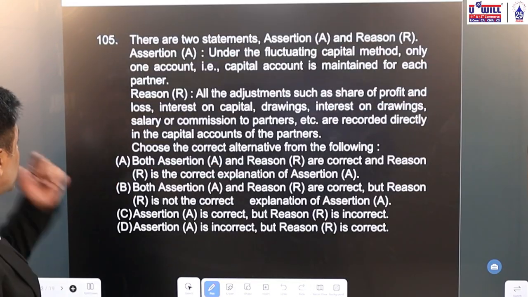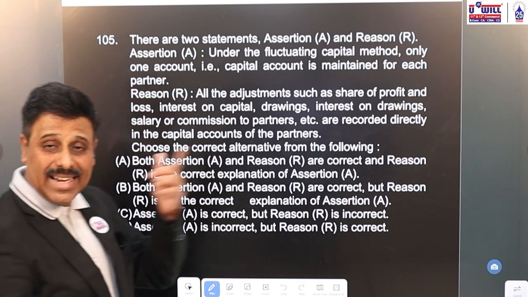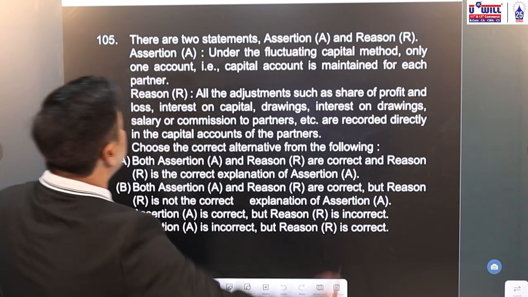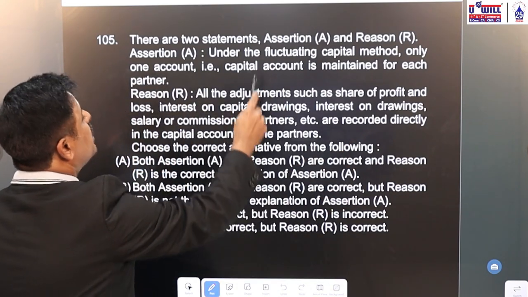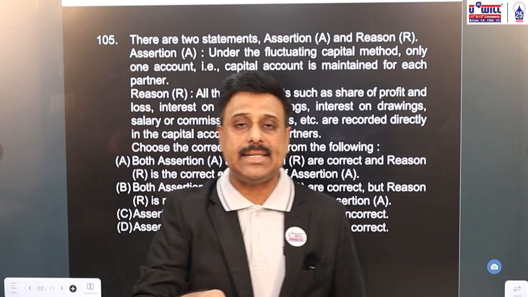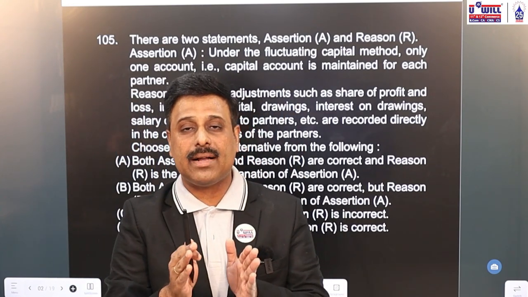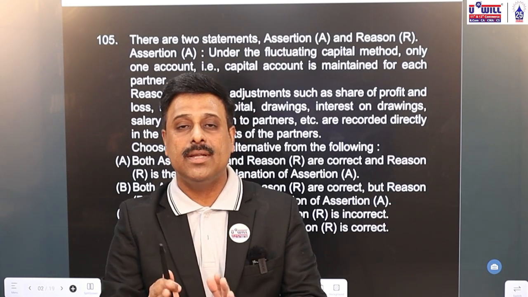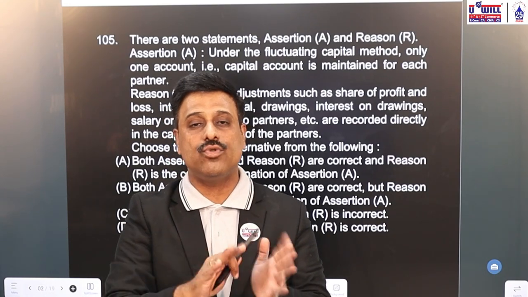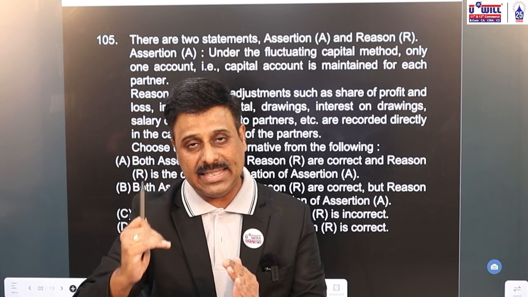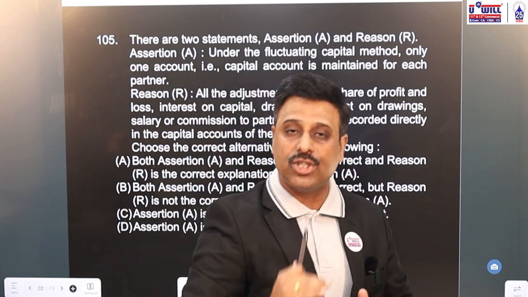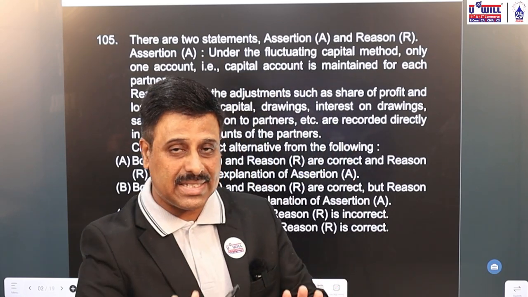Going to the next question, 105. Theoretical one, assertion and reasoning. There are two statements, assertion and reasoning. Whenever assertion and reasoning questions come, you read the assertion and mark whether it is true or false. Read the reasoning and find whether it is true or false, and then identify whether the reason is the correct reason for the assertion or not. Okay, the process or step is clear to everyone.